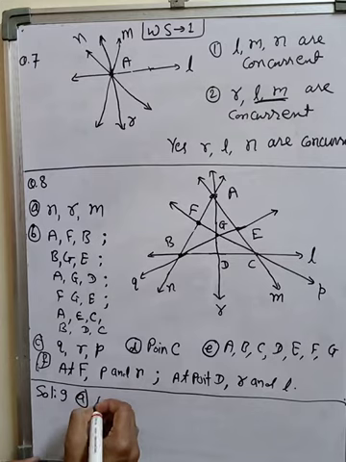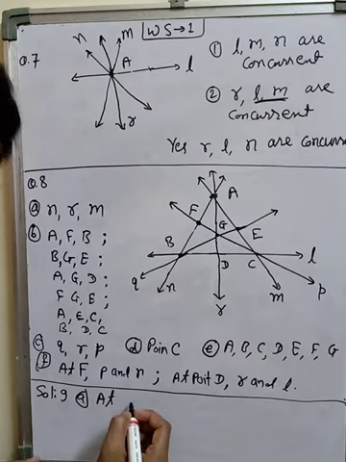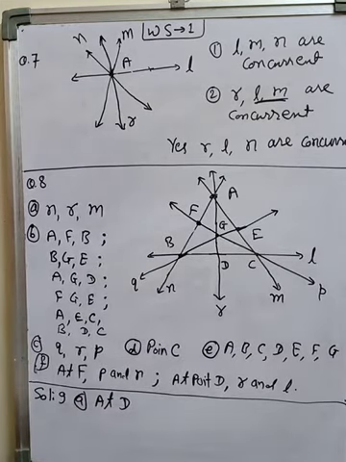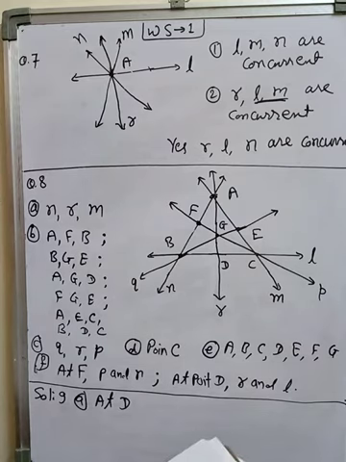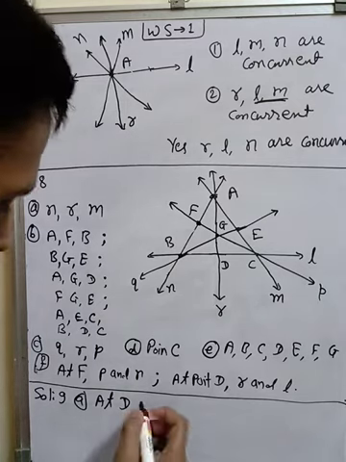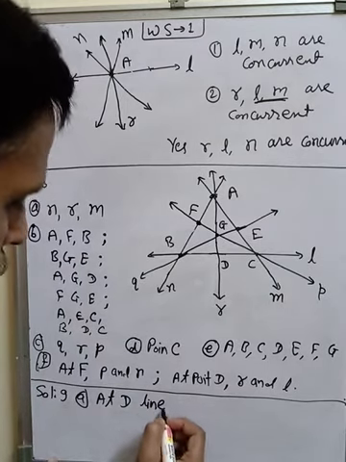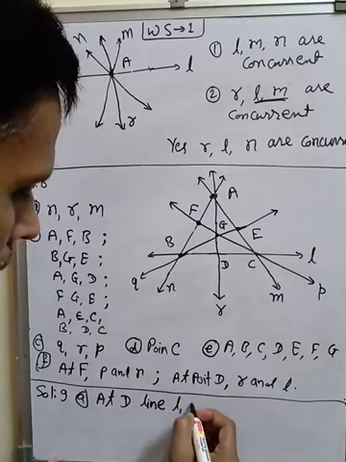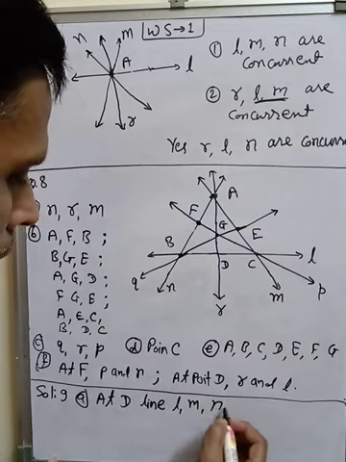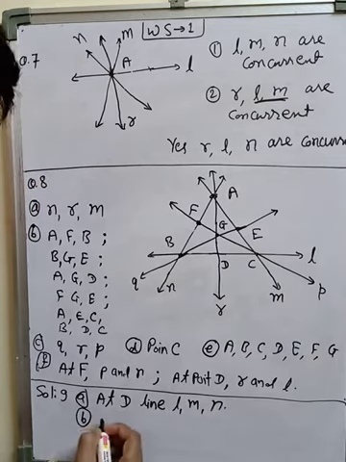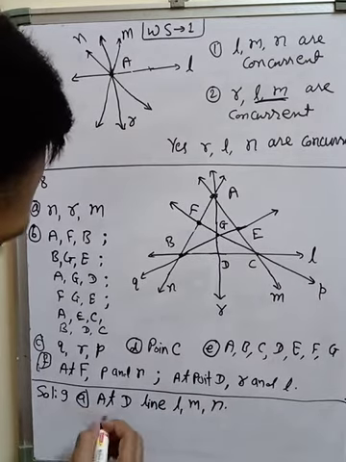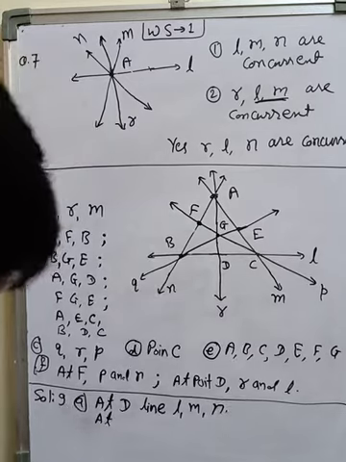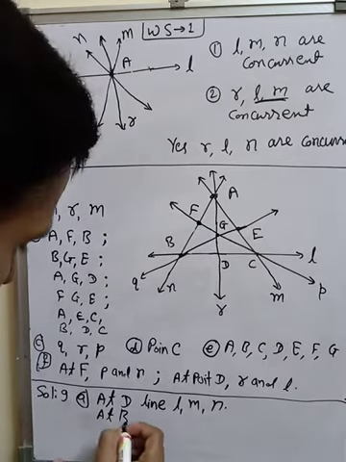So solution 9A. First of all at D. Which lines are concurrent at point D? We have to write their names. At D, L, M, N are meeting. You see in the book lines L, M and N. That is the first part. Now at B. Which lines are meeting at B?